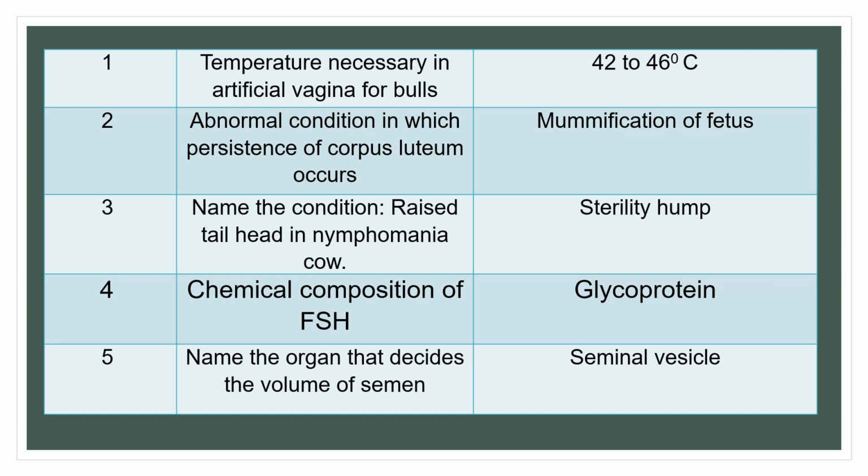Question 4. Chemical composition of follicle stimulating hormone. Answer: glycoprotein. Important question.